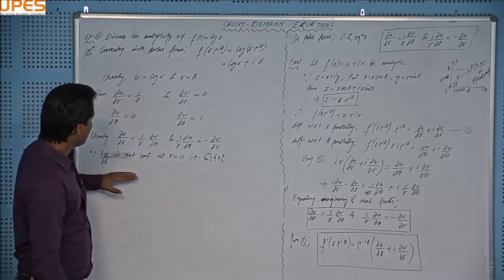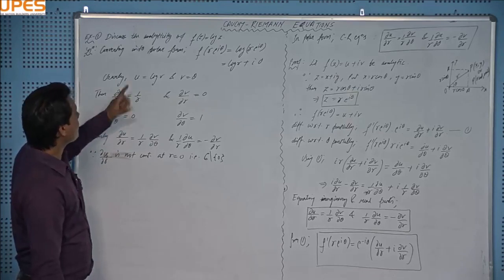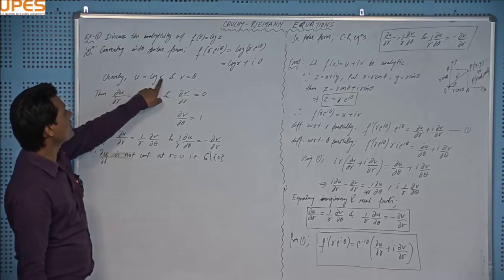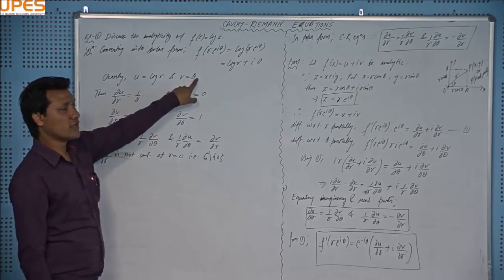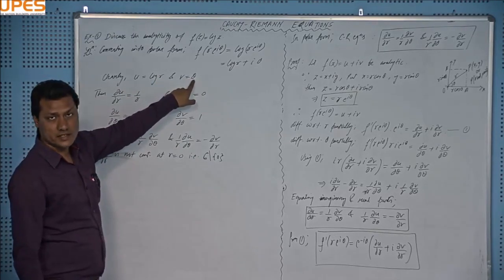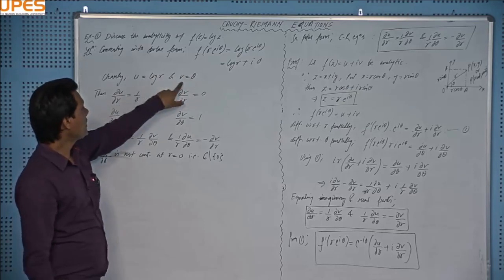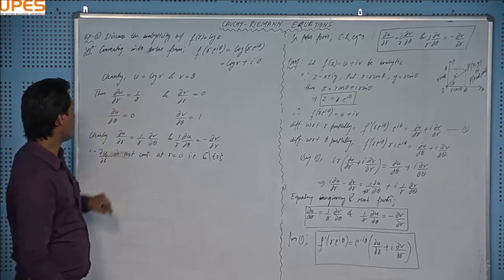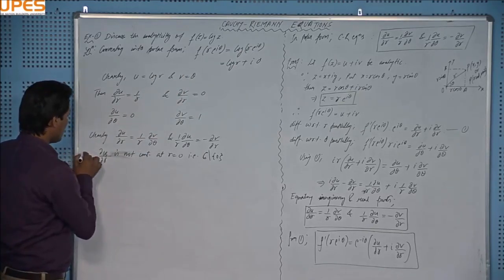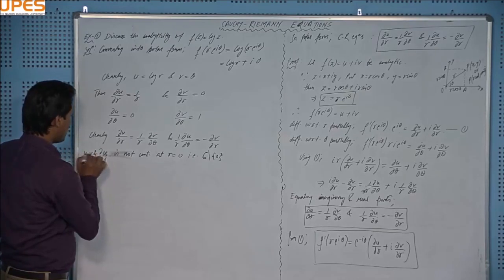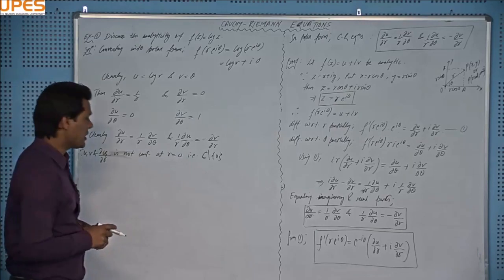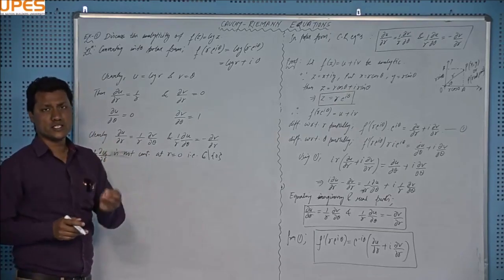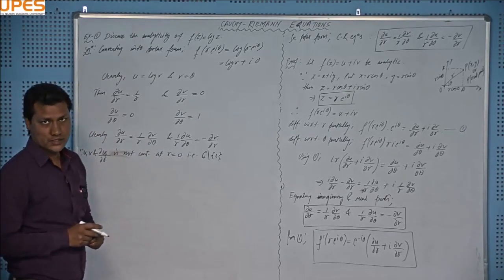So you can see that this function u is also not defined at r equal to 0, right? Again, this v is not defined at r equal to 0 because theta is not defined there, right? So u, v and del u by del r are not continuous at r equal to 0, or even they are not defined at r equal to 0, meaning we have to exclude the point z equal to 0, right?